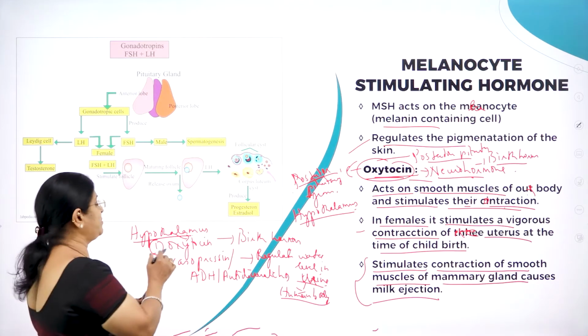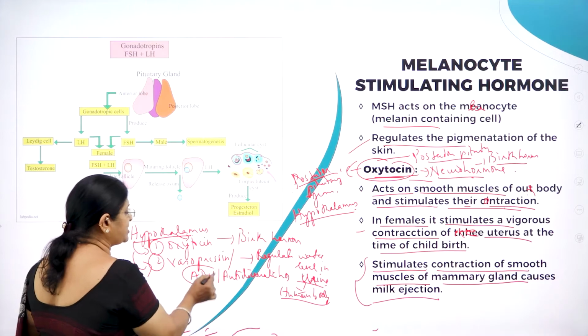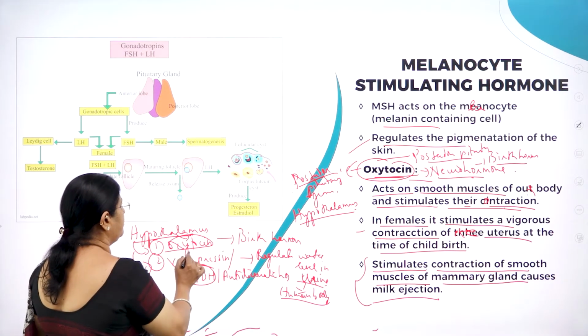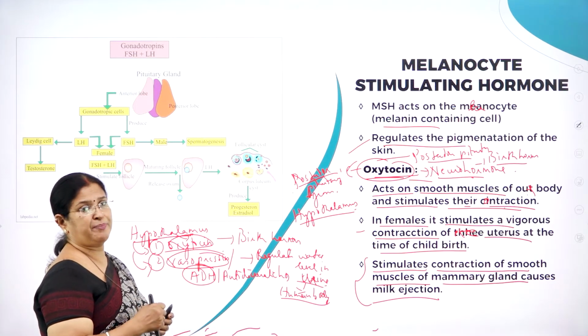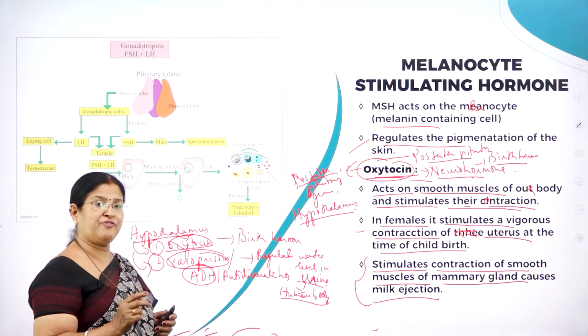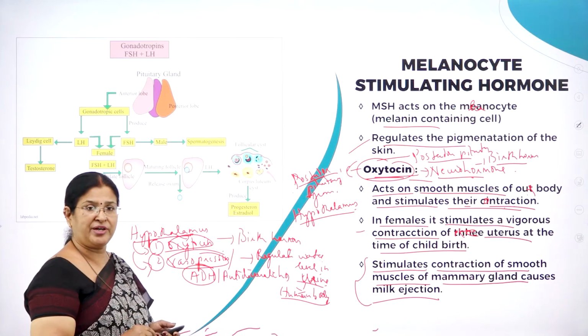So the hypothalamus produces oxytocin and vasopressin. Vasopressin is also called ADH, antidiuretic hormone. Both are received by the posterior pituitary. So the job of the posterior pituitary, or neurohypophysis, is just to receive the hormones from the hypothalamus and release them whenever it wants.